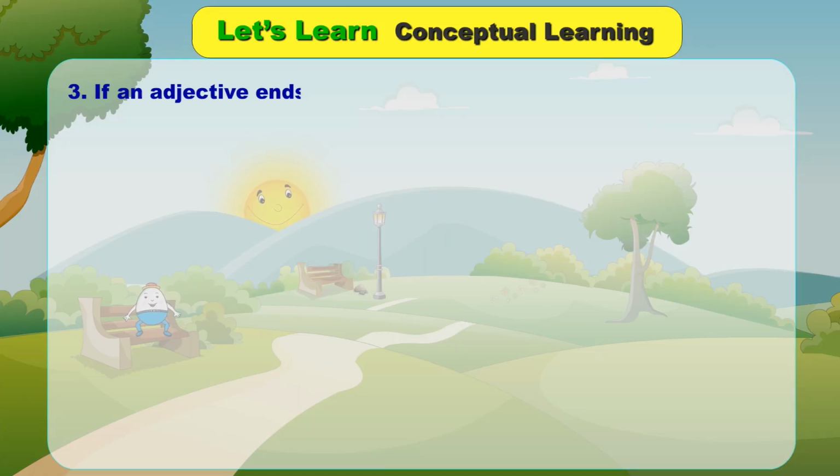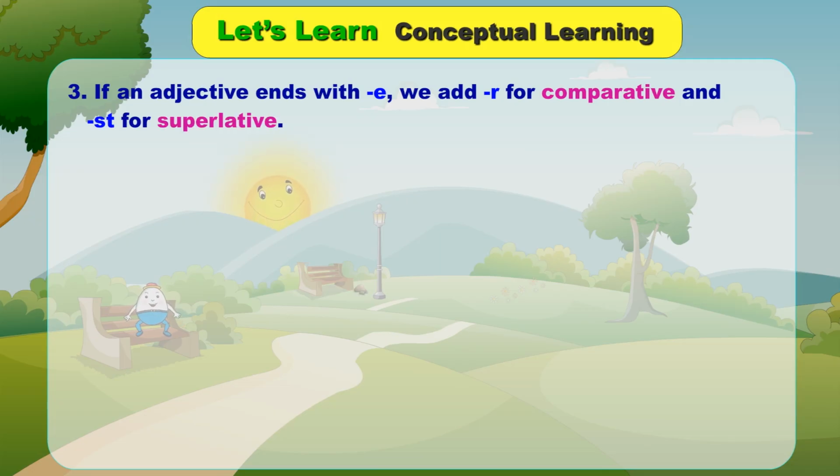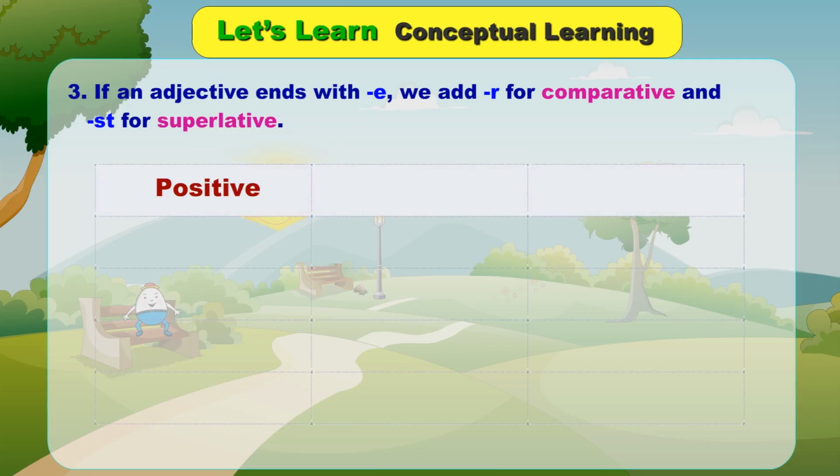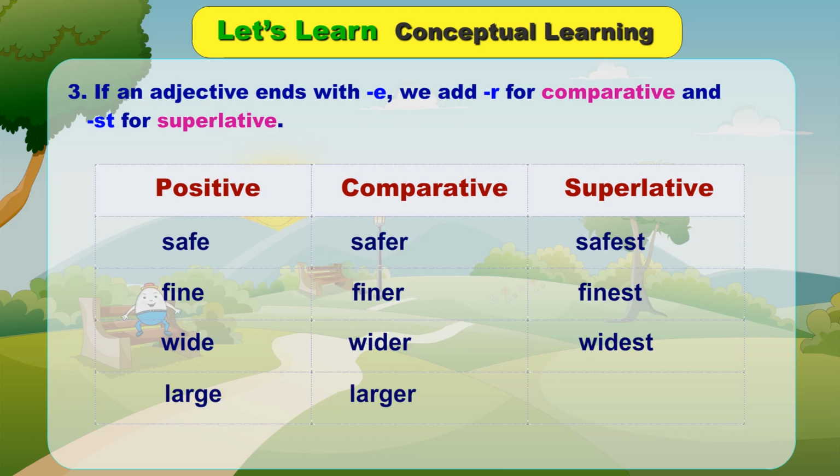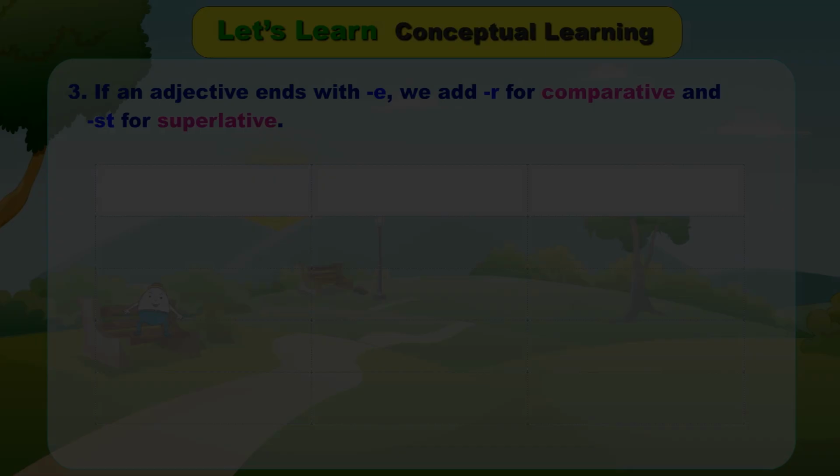3. If an adjective ends with e, we add r for comparative and st for superlative. Positive, comparative, superlative. Safe, safer, safest. Fine, finer, finest. Wide, wider, widest. Large, larger, largest. 4.